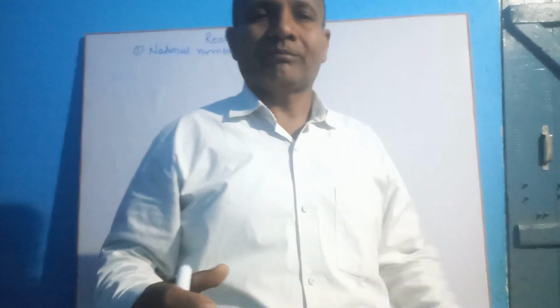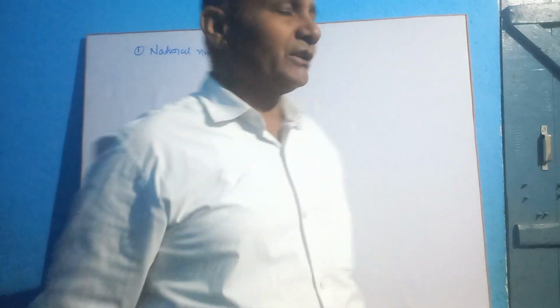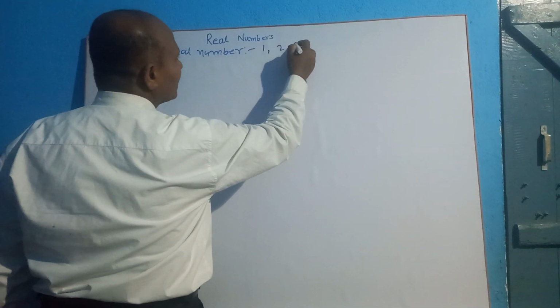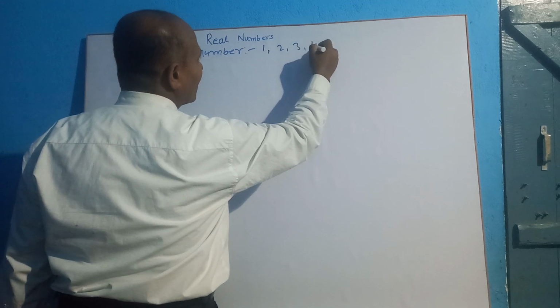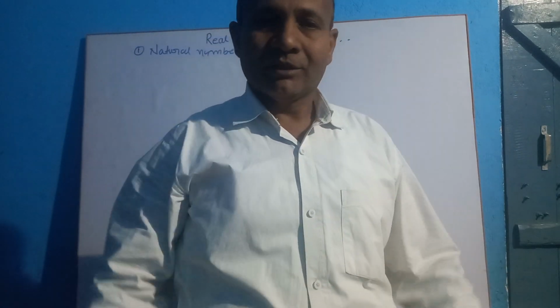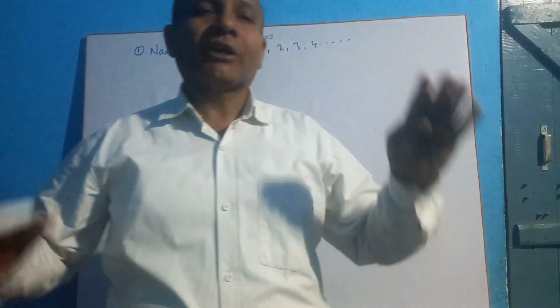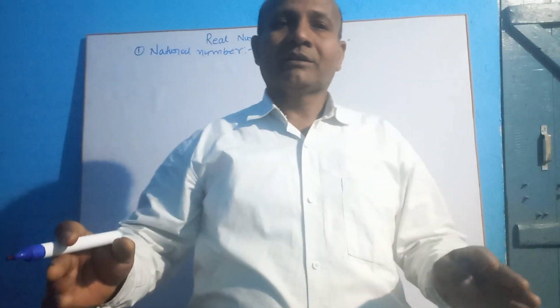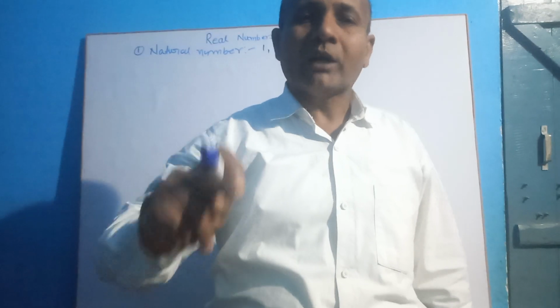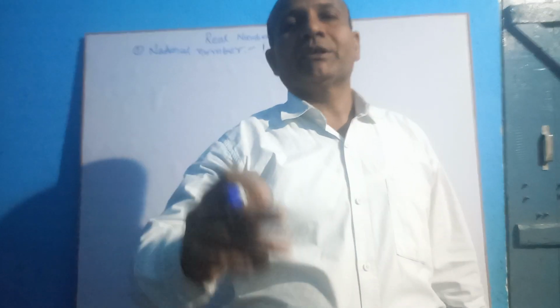So all counting numbers are known as natural numbers. The smallest counting number is 1 and we cannot find the largest counting number because the next counting number is one more than its previous one.